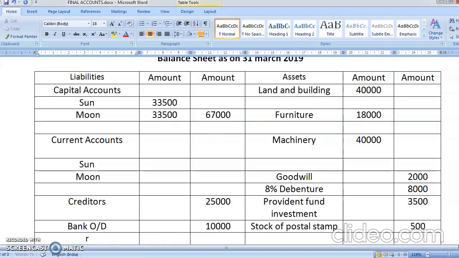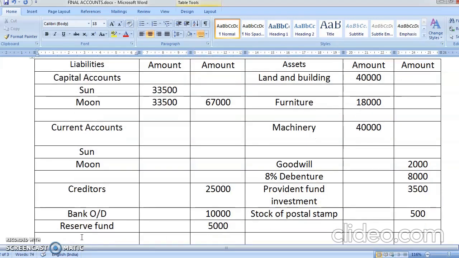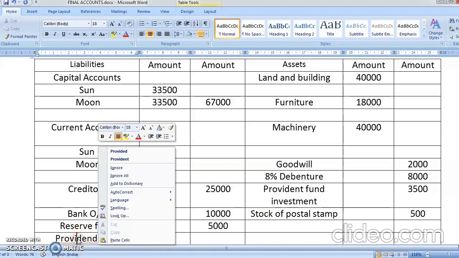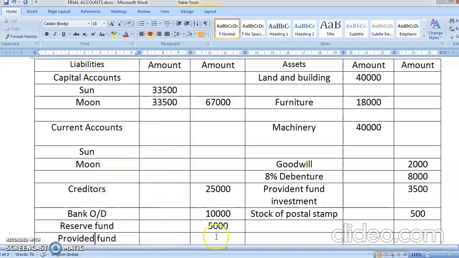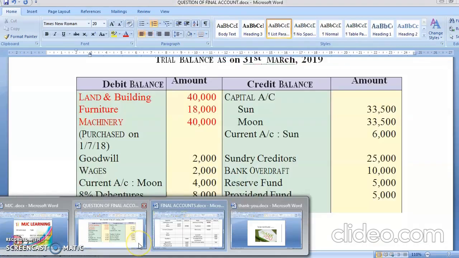Then you had reserve fund, no adjustment, directly outer column 5,000. Then you have provident fund. You know what is the meaning of provident fund, students? Yes, provident fund is a fund which is given to every employee on his retirement. It is the money which is given for working for so many years in the company. Okay, students? Chalo, we have done all the entries.